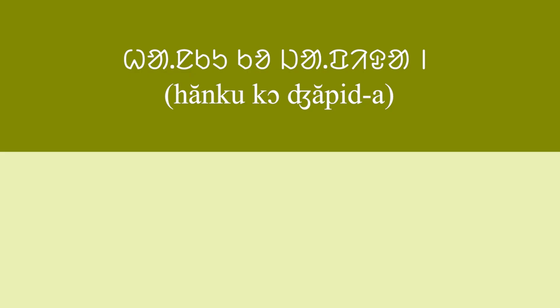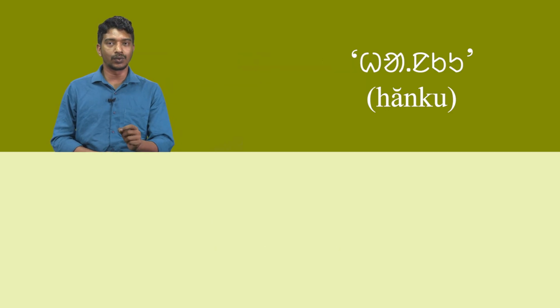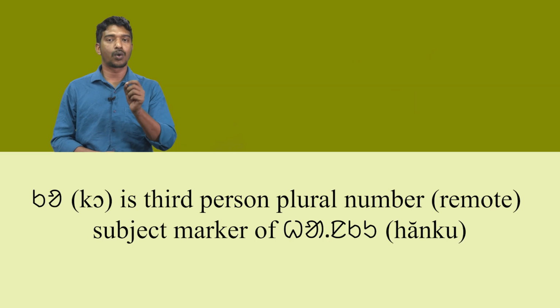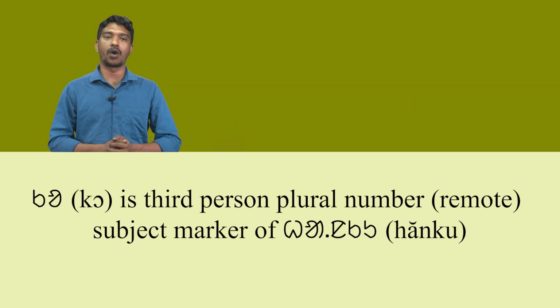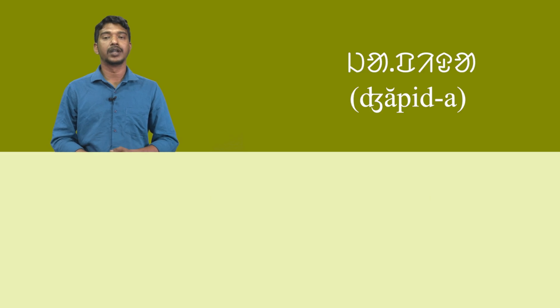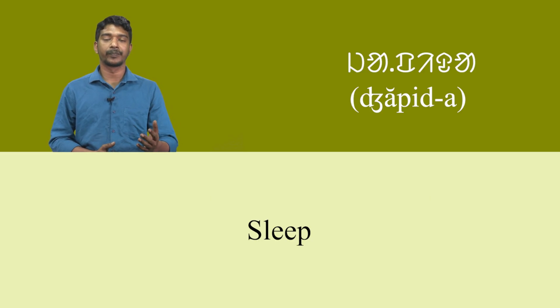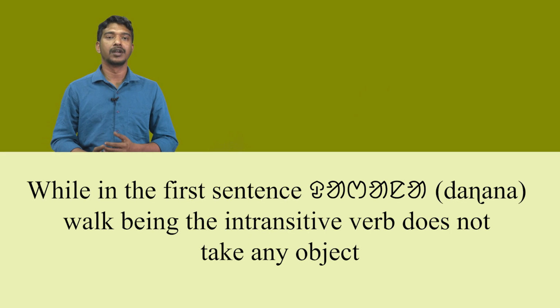In the third sentence, hanku ko japida means they sleep. Here, hanku means they. Ko is the third person plural number subject marker of hanku. The next word, japida, means sleep. It is the finite verb of the sentence.